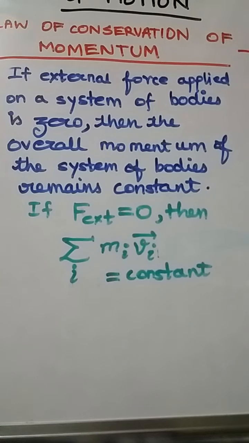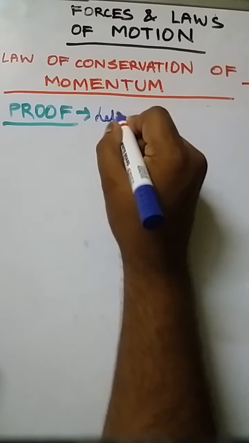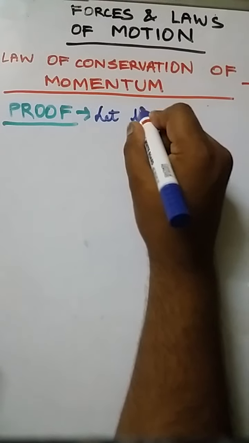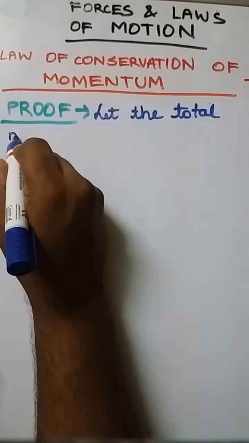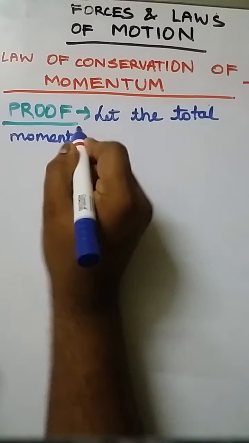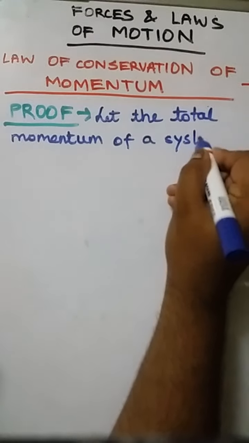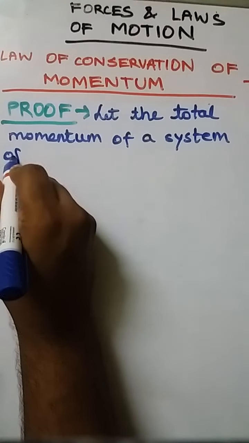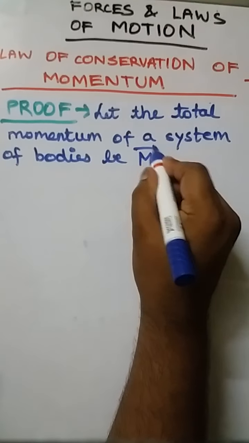Okay, so now let us see the proof of this law of conservation of momentum. Now we would see the proof. Okay, so let the total momentum of a system of bodies be m vector.